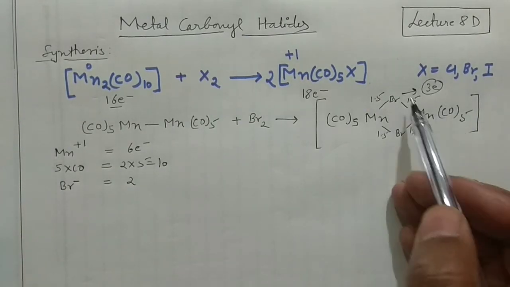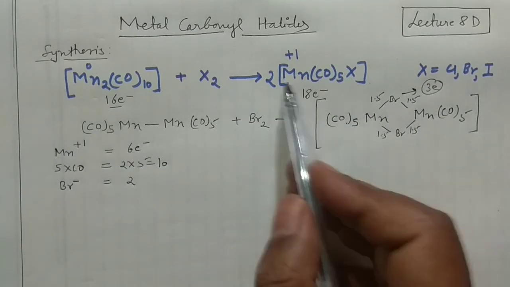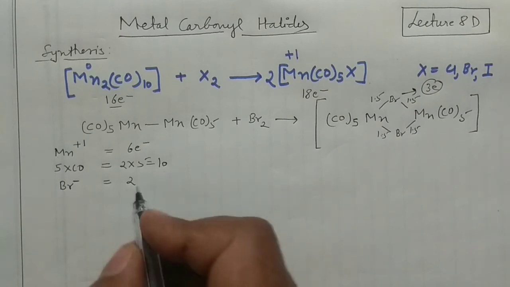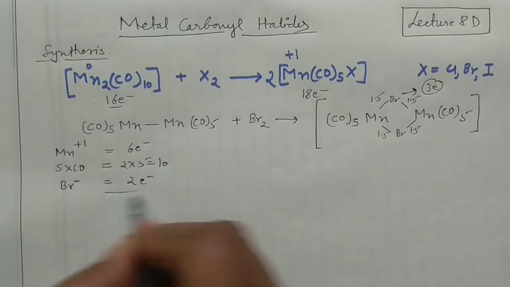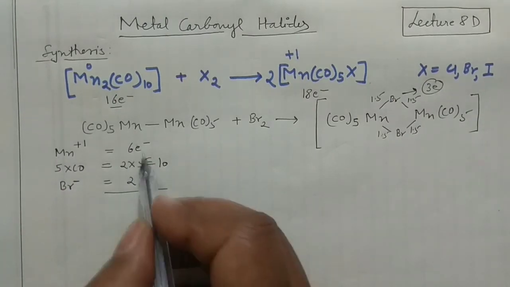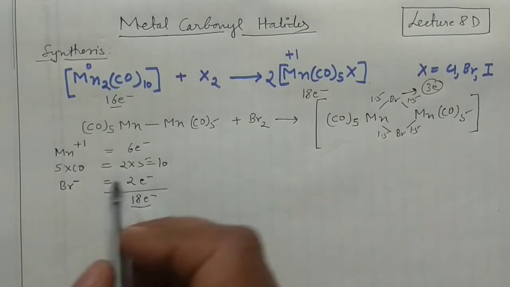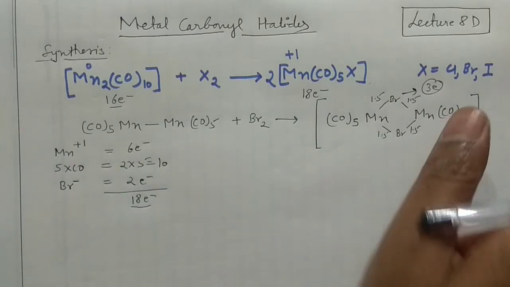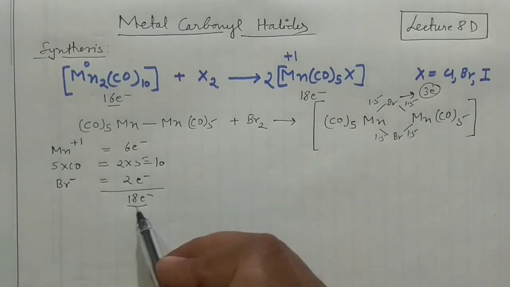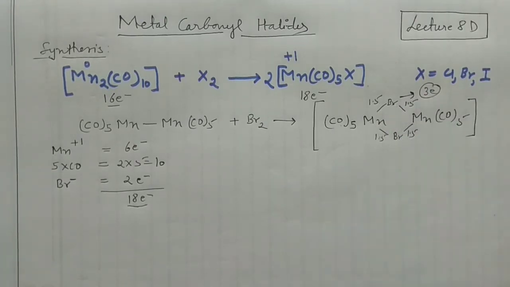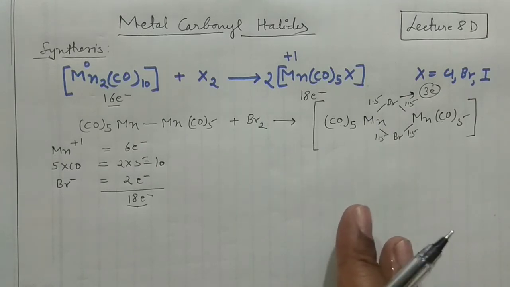So don't confuse, I have written 3 here, but I am taking the fragment of the particular one, so it will contribute only 2 electrons. So if you count the total number of electrons, 5 2s are 10, 10 plus 6 is 16, plus 2 is 18, right? This is the method of counting electrons. When I am taking one fragment, that means only this particular part, CO5Mn, then it is an 18 electron system, otherwise it will contribute 3.